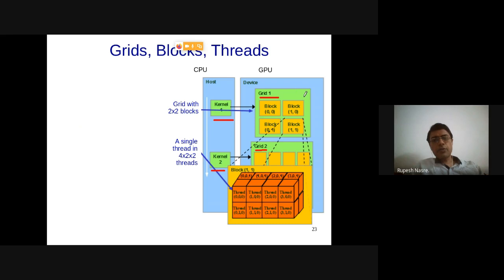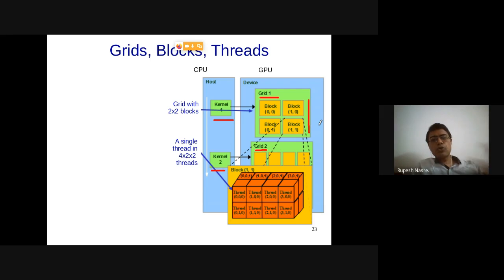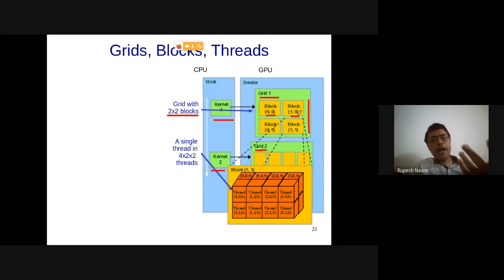Inside a grid are multiple blocks, right? So this is like a 2x2 block, and therefore I say that this grid has 2 dimensions, x and y. Z dimension is 1, right? And therefore this 2x2 blocks I can always represent using 2 parameters, I and j, where those go from 0 and 1, right? So these are all different kinds of blocks, and they have these x and y dimensions.